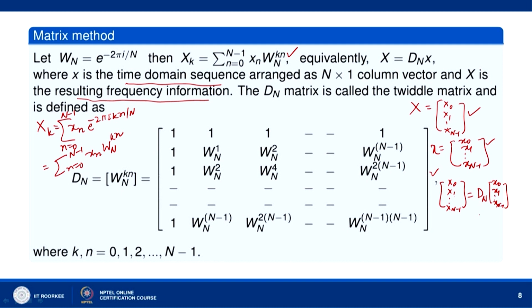This D_N is an N by N matrix. This is an N by 1 matrix, this is also an N by 1 matrix, and D_N is an N by N matrix.